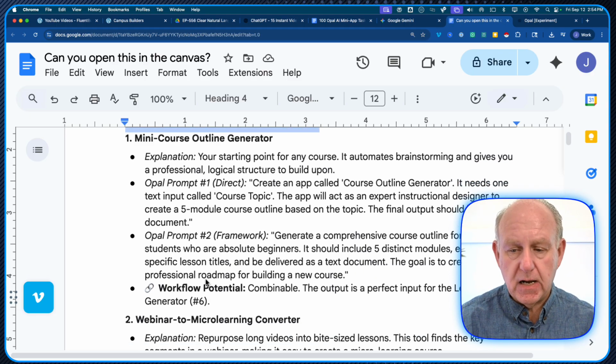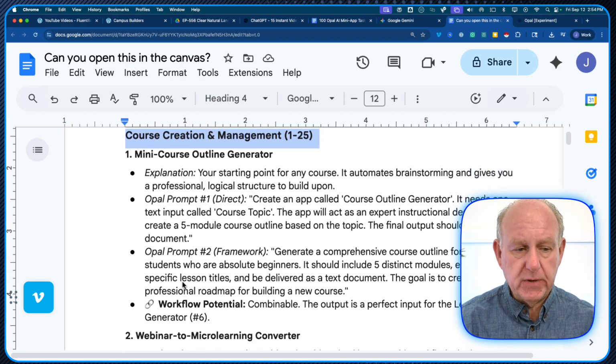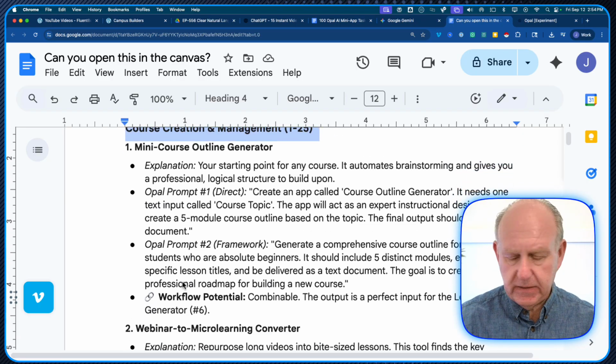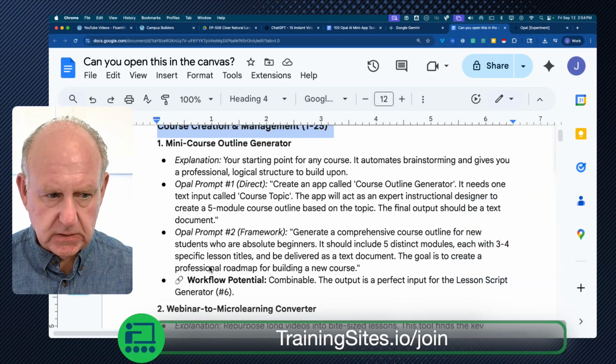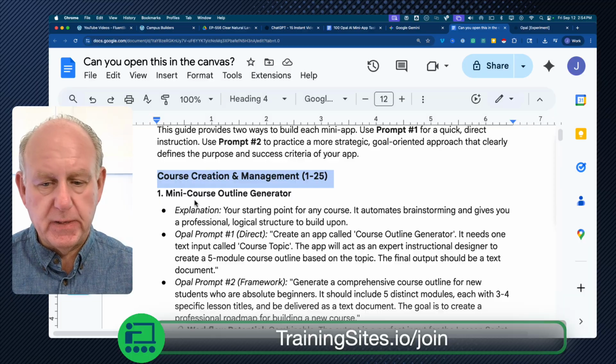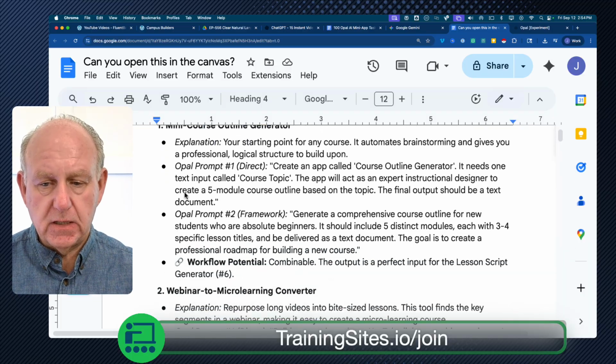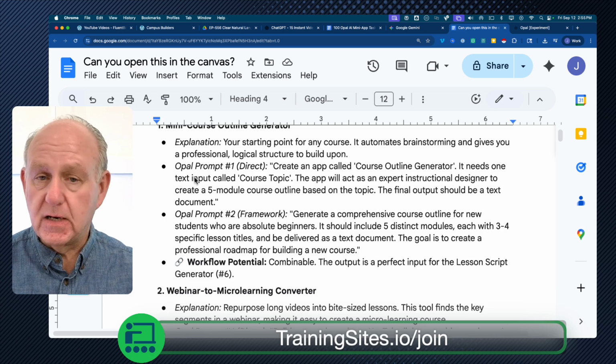So I just wanted to show you a couple examples of what happens here. So here's an example. We did the mini course. Let me see if I'll get myself out of the way here, if this works a little bit better. Yeah, so this one's an example. So we've got course creation and management. Here's the first one. So the starting part for any course automates brainstorming. So here's just a basic prompt that doesn't necessarily follow that clear format, but just to give you an example.